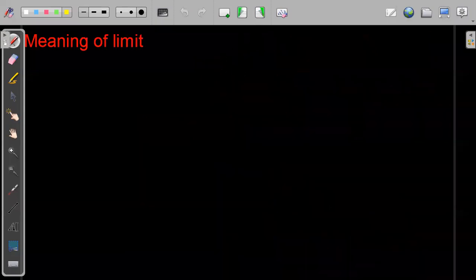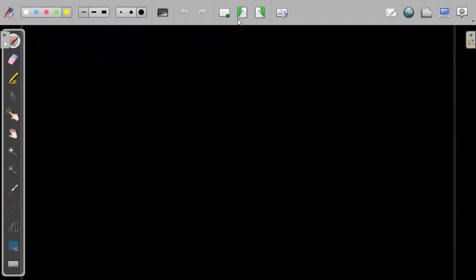So first thing, let's start with the definition or the meaning of limit. Now see, previously, when we were doing the first chapter in maths in 11th and in 12th, we started with functions, right?